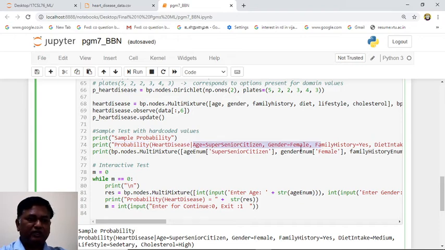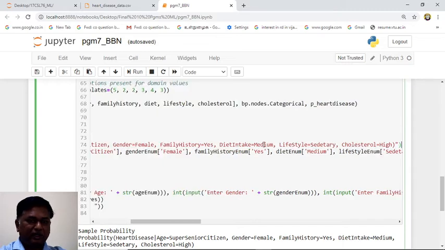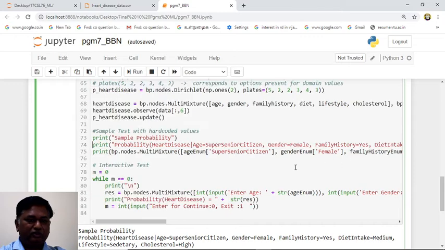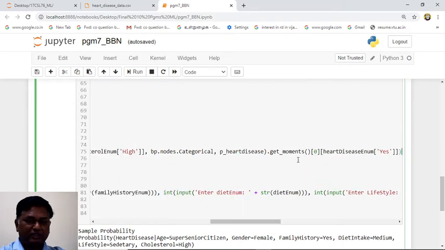So these values are given. That is super senior, female, already the family has heart disease, diet is medium, lifestyle is sedentary, and cholesterol is high. So this data is given. Now in that same model, the same line, now we will apply this input, multi-mixture, super senior. Just now we have seen the data, female, all the data are applied.